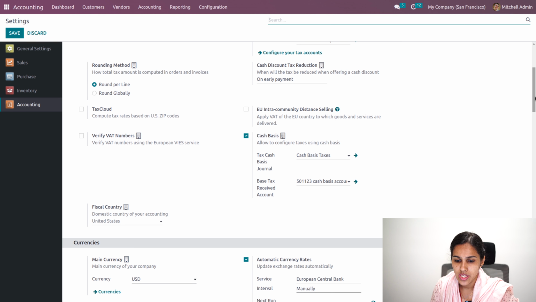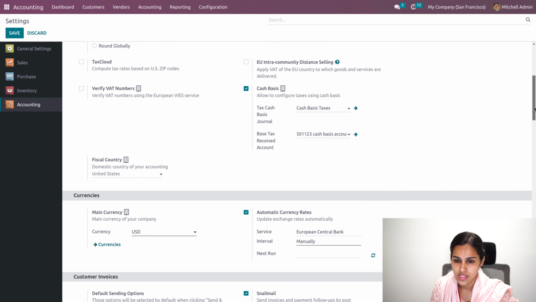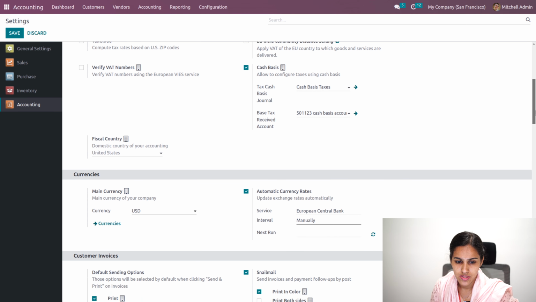So cash rounding can be applied, that is in the configuration, in the other info of your invoice you'll be able to add the cash rounding. And cash discount tax reduction, so we have seen on early payment, it can be either never or always upon invoice. So it will define when the tax is to be reduced when offering a cash discount on the invoice.